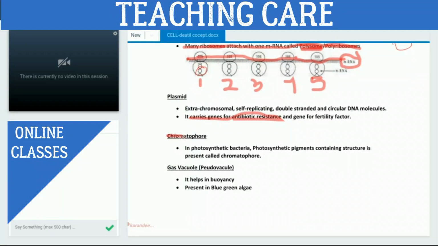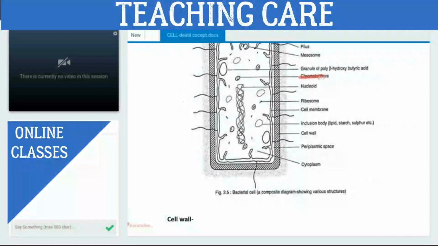And now we will discuss the chromatophore. Now the question is, what does chromatophore mean? We will discuss it later. Some bacteria are also photosynthetic bacteria. In the photosynthetic bacteria, we will observe this type of structure, this chromatophore. These are bacteria having photosynthetic pigment, right? And these bacteria absorb light for making their own food. That's why these bacteria are called photosynthetic bacteria.